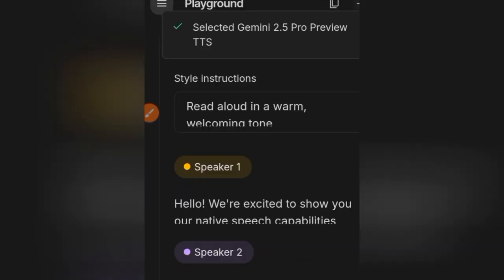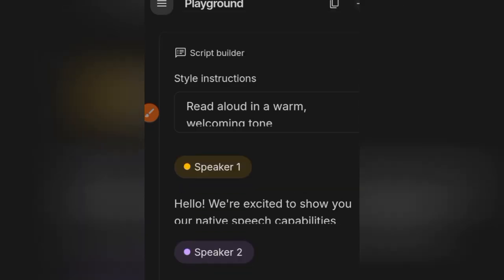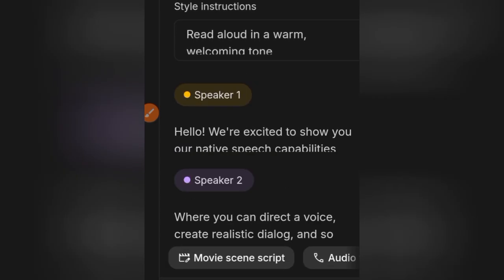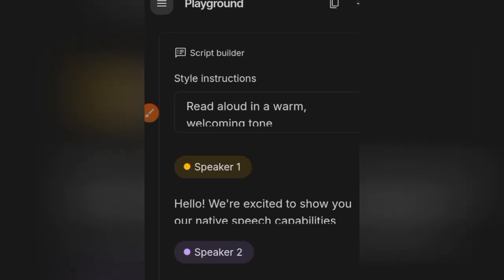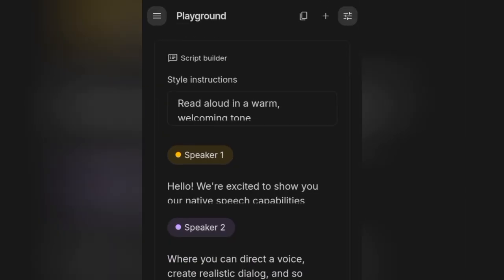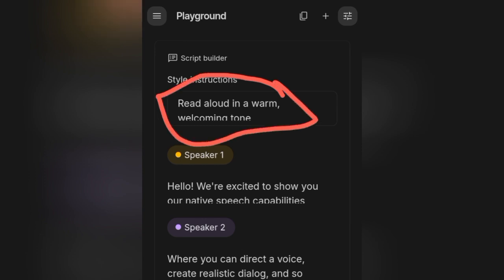So now this is where we are going to build our script. Okay, let me zoom out. This is where we are going to explain how our audio is going to be like. Is the person going to sound funny? Is the person going to sound confident? Is the person going to sound inspirational? So that is where we indicate it.